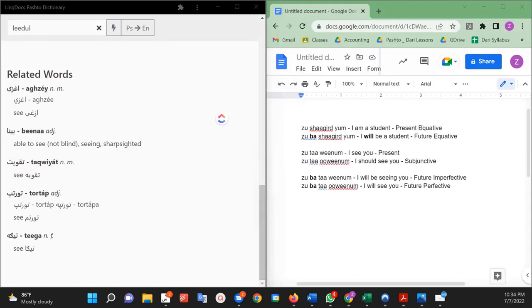Okay, so let's talk about the future tense. Look over here on the right. First we learned the present equative. So, shagird yam, I am a student. Okay, and we learned this means like I am.